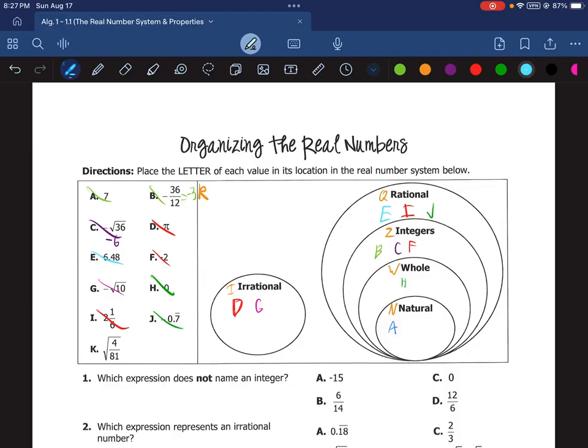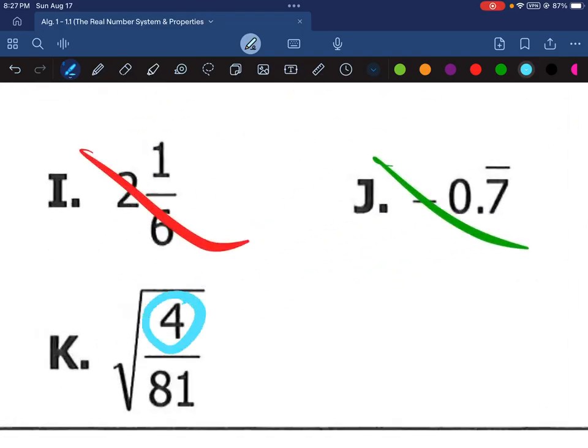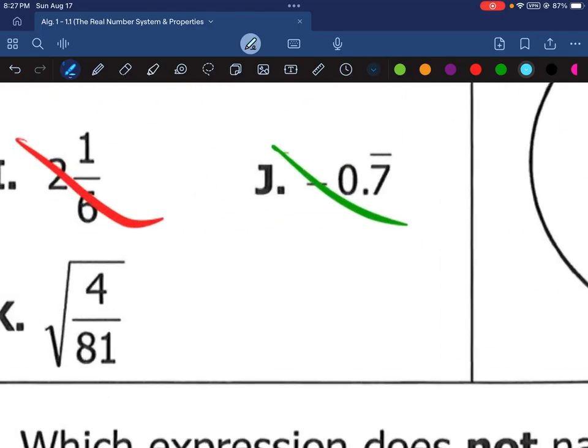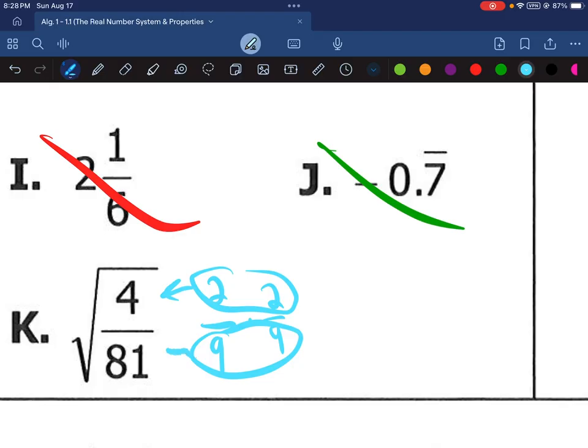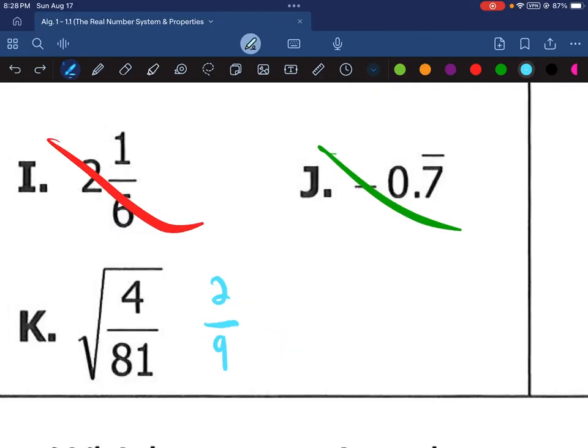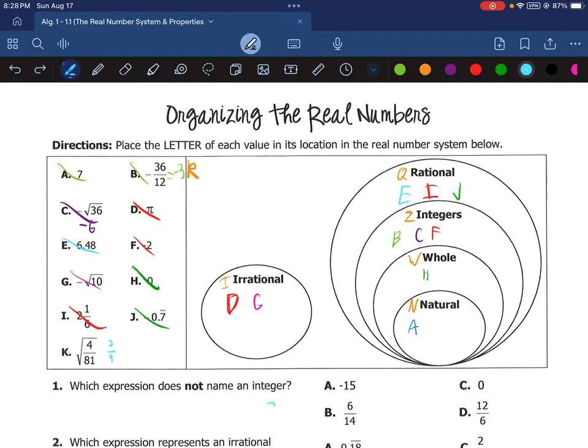Would any number times itself be 4 over 81? Kind of a weird question, but let's break it down to just the top and the bottom. Would something times itself be 4? Sure, that would be 2. And would something times itself be 81? Sure, 9. So if you did 2 over 9 times 2 over 9, that would indeed be 2 times 2, which is 4, and 9 times 9, which is 81. So that means 2 over 9 is the square root of 4 over 81. 2 over 9 is a fraction that does not reduce further, meaning K would be rational.